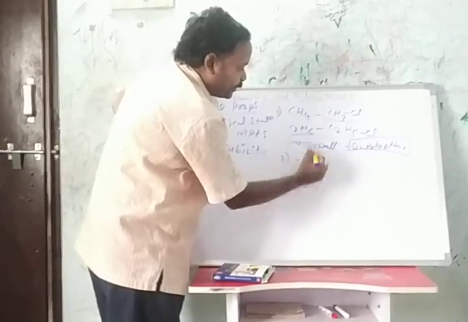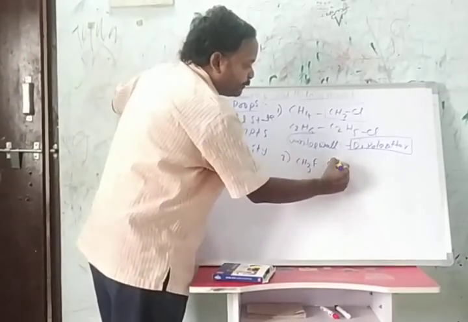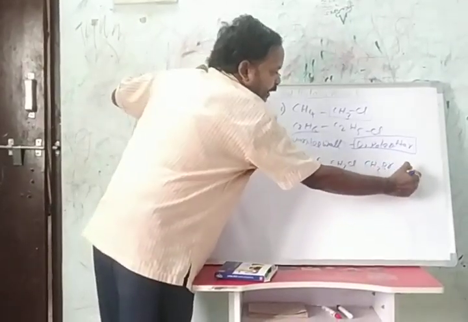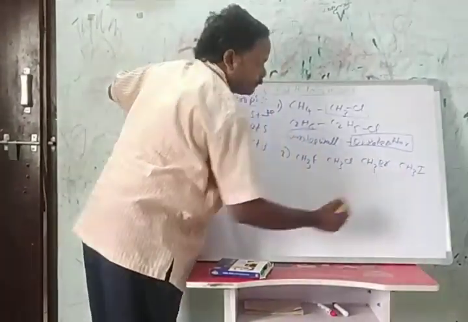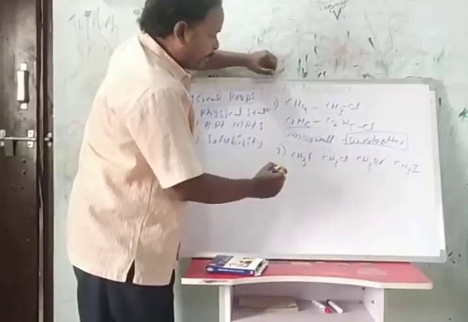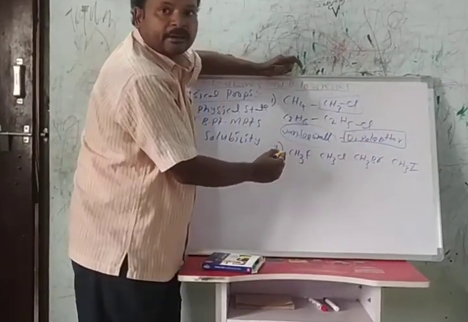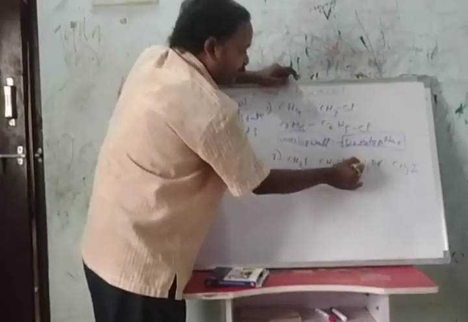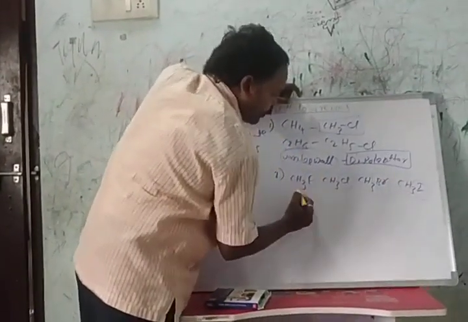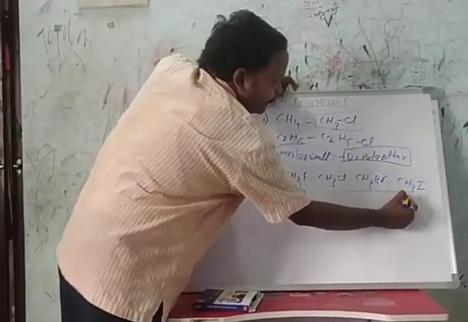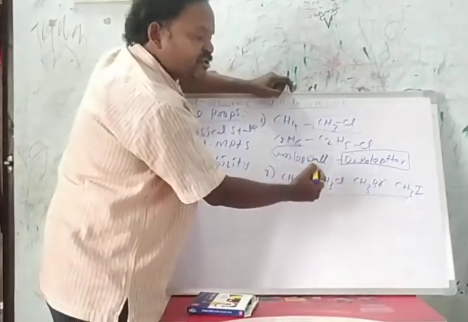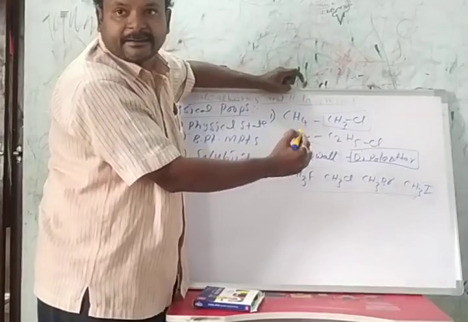Suppose, for example, methyl fluoride, methyl chloride, methyl bromide, methyl iodide. Here all are attached to only one hydrocarbon part, but the halogen atom is different. When you move from left to right, the halogen atom size increases.